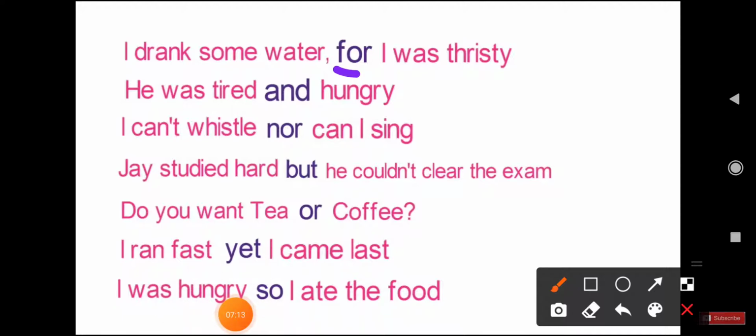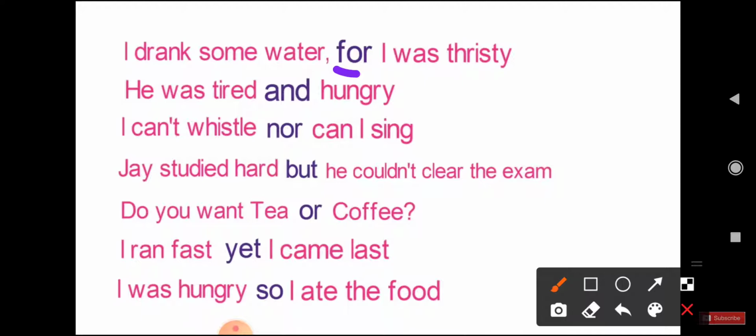Okay, children. Here, for is a conjunction which is used to convey the reason of my drinking water. See how the conjunction joins the two clauses or two sentences. A conjunction is a word which is used to join or connect two words or two or more sentences and clauses. Is that clear?